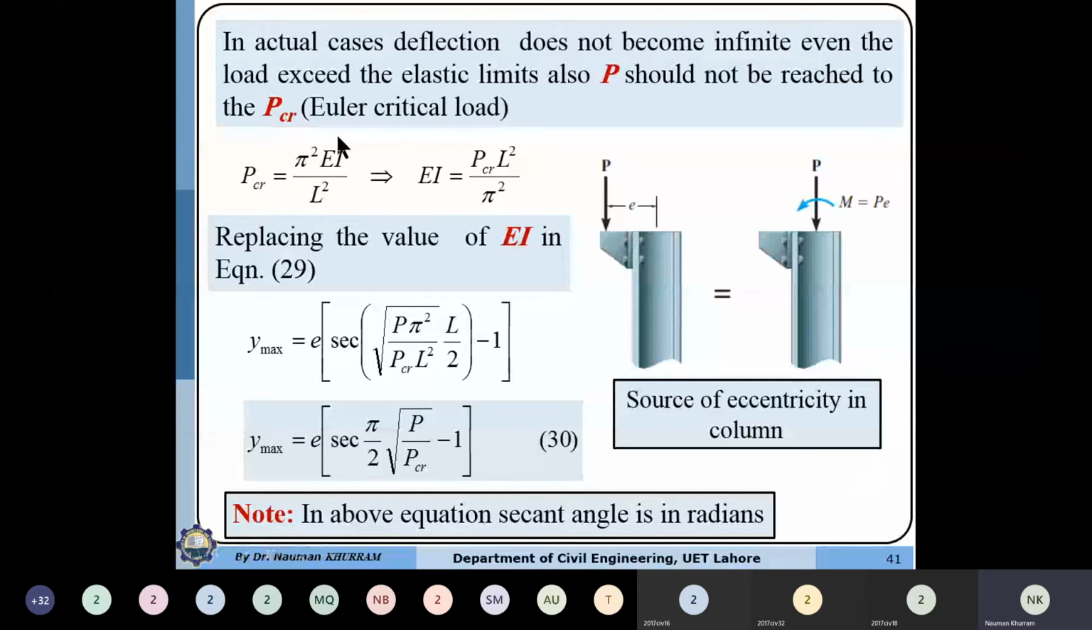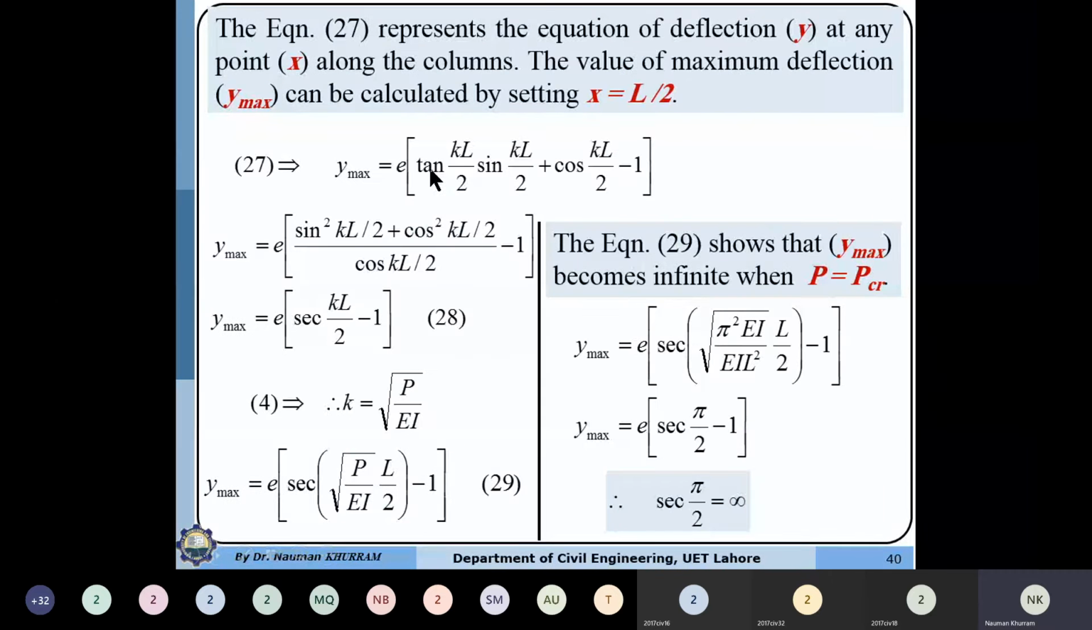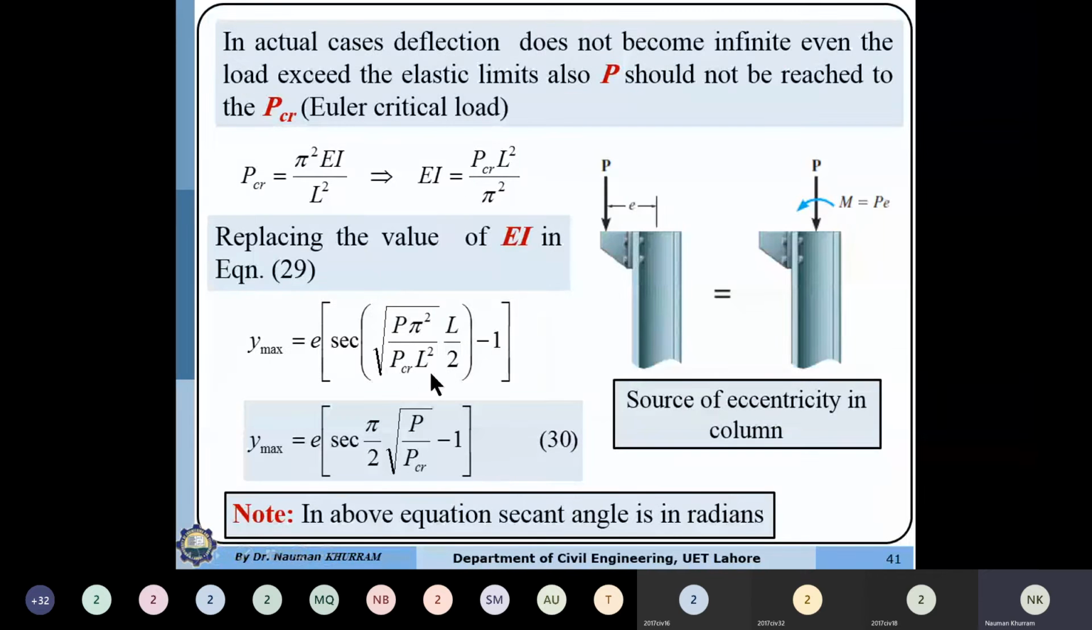So if I want to separate out the flexural rigidity EI, EI is equal to P critical multiplied by L square divided by pi square. So just substitute the value of EI into this equation. P will be the load carrying capacity of the eccentric column, which is less than P critical. I am substituting the value of EI just to simplify the formula. If you don't want to simplify the formula, you may use it as it is, substituting the value of EI in this equation. So after simplification, y maximum is equal to this equation number 30.